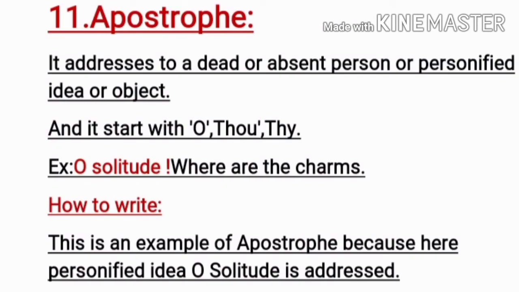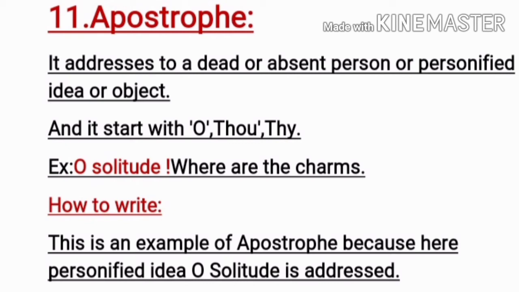Apostrophe. It addresses a dead or absent person, or a personified idea or object, and it starts with O, thou, thy. So look at the example. O solitude, where are the charms? Here the sentence begins with O, and one more thing, here solitude is personified because it is attributed with a living quality.